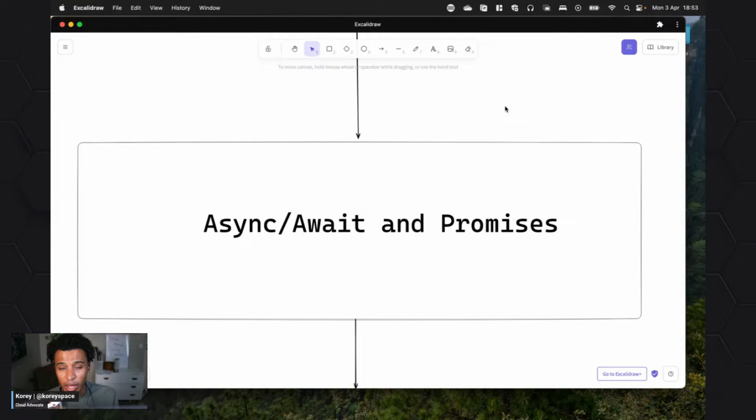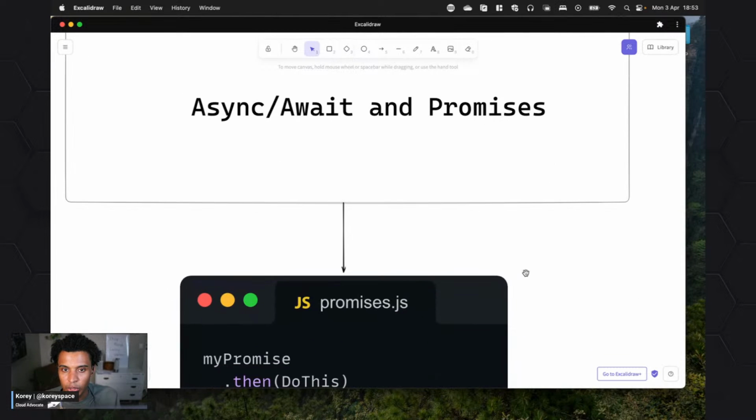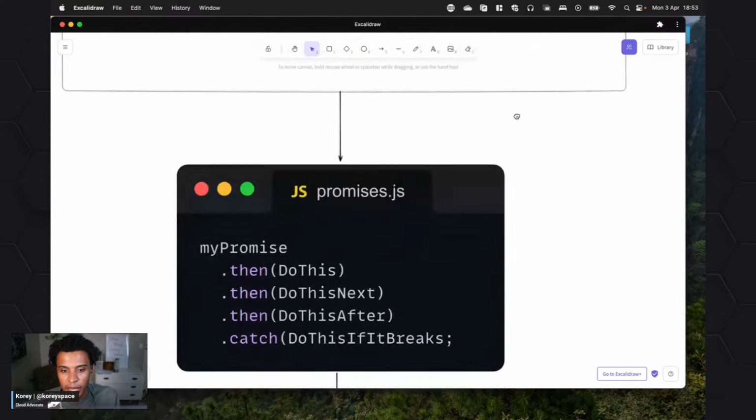So it makes our code more readable, which is very important when, one, you're starting out, you want readable code so you know what's going on. And two, when you work with other developers, they know what's going on. Promises is still somewhat readable and very popular. We're going to use both of them. But those are the two ways we're going to handle the responses.